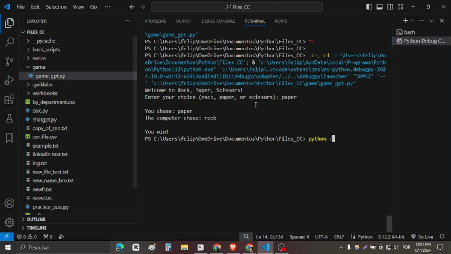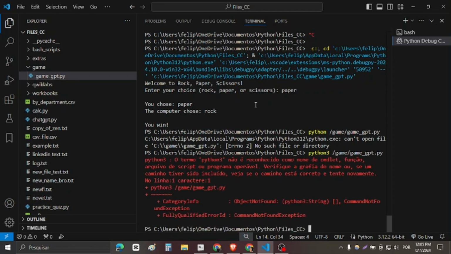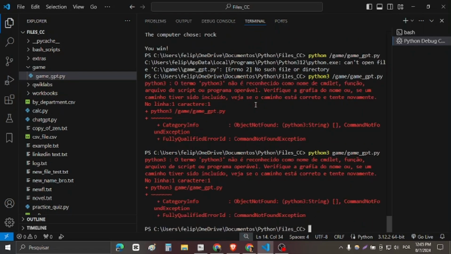Now let's put the path here, game, which is the folder, and game underscore gpt.py. Okay, it's Python 3, sorry. Python 3. What did I do wrong, my friend?